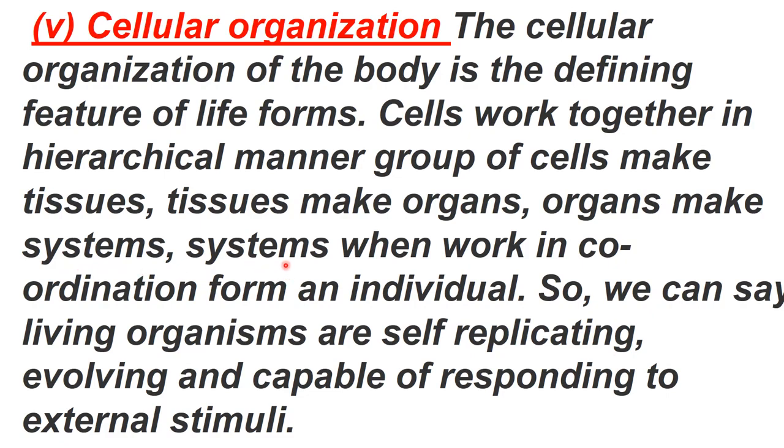And when these organ systems work in coordination, they form an individual, right? So we can say that living organisms are self-replicating, evolving, which means changing from time to time, and capable of responding to external stimuli. So all these are characteristics of living organisms.